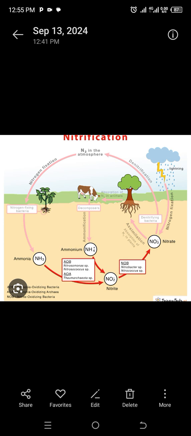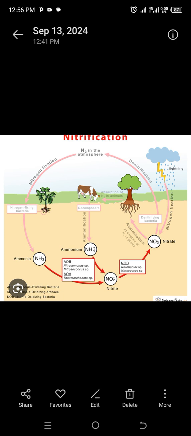In the same sequence 2, we are also going to look at nitrification. Large amounts of nitrogen fixation is accomplished by free living bacteria in the soil. These bacteria are called nitrifying bacteria.